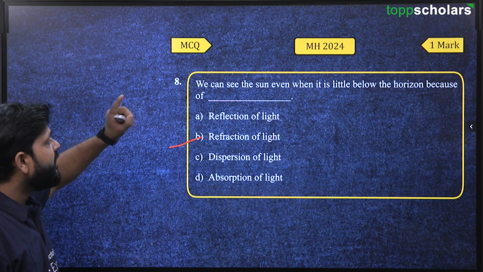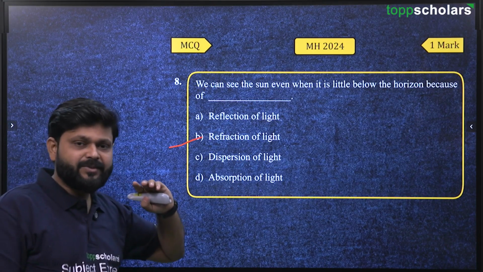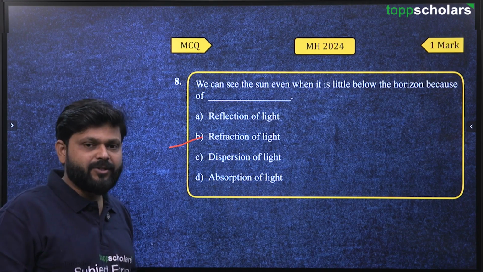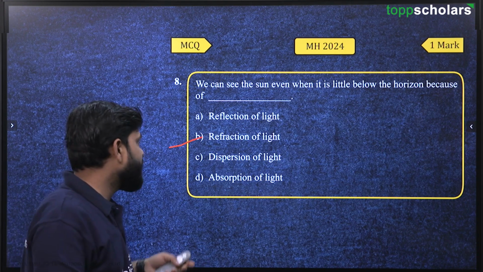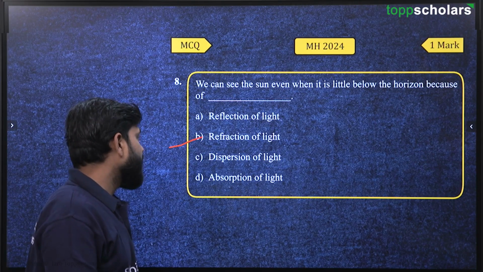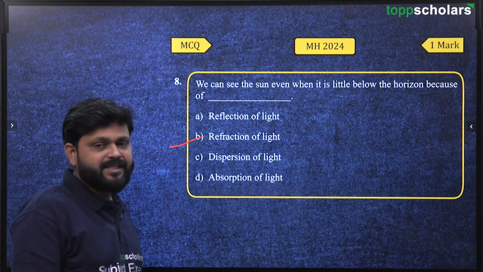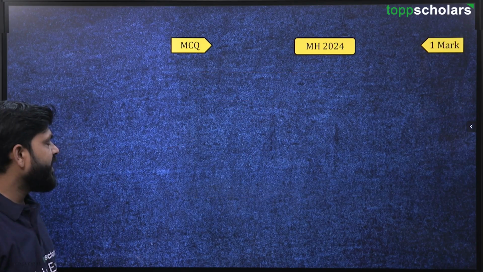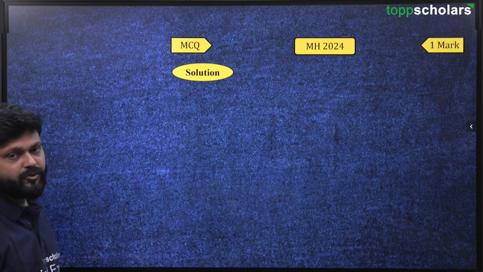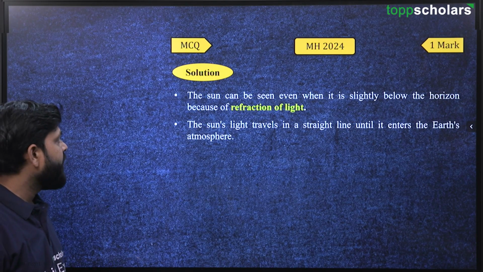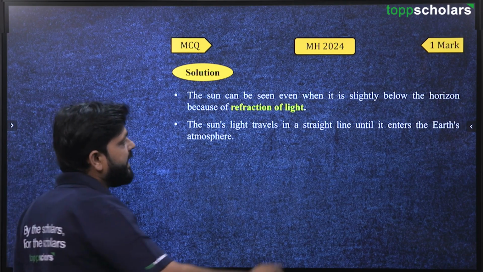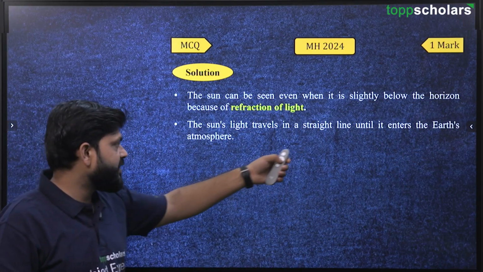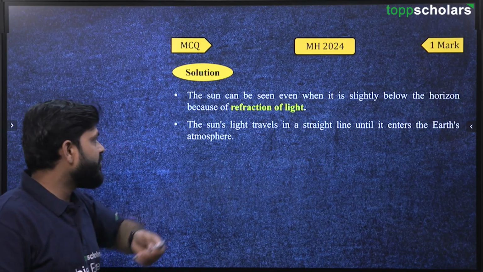We can see, even at the early rise of the sun, before the sun comes into actual light, we are seeing the red color of the sun. That is also a phenomenon from the refraction of light. Even after sunset, the red color of the sun is due to the refraction of light, right? Twinkling of a star is also a phenomenon due to refraction only. The sun can be seen even when it is slightly below the horizon because of refraction of light. The sun's light travels in a straight line until it enters the Earth's atmosphere.